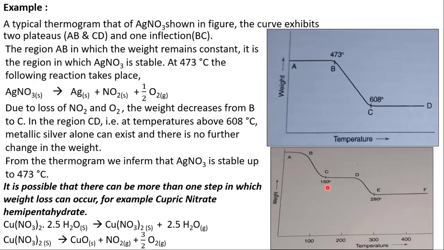AB, CD and EF are horizontal lines, and there is no loss of weight. And you can see here the formation of cupric oxide will take place. By this thermogram, we confirm that cupric oxide is stable up to 950 degrees Celsius.